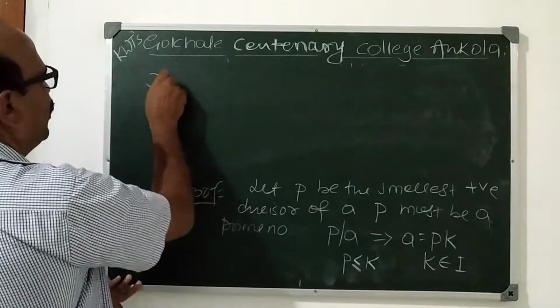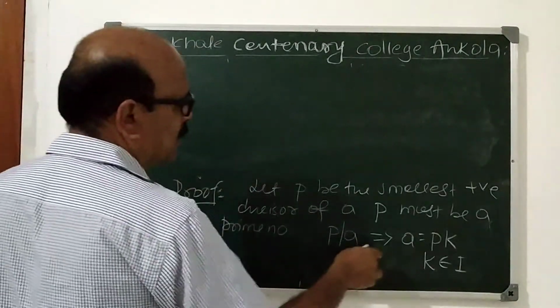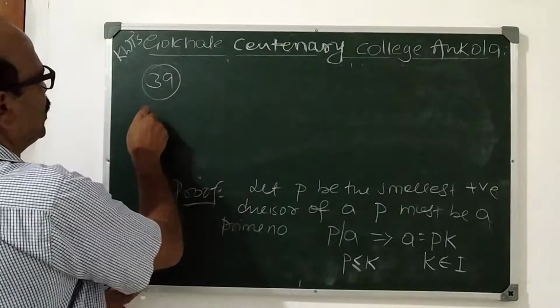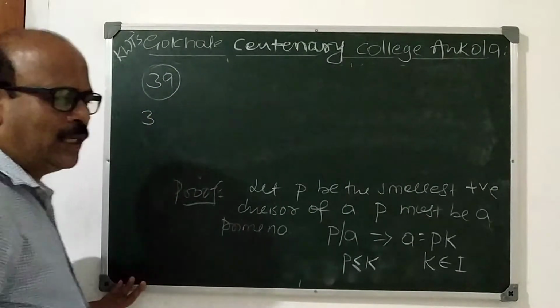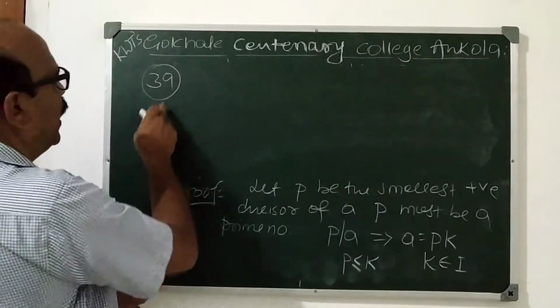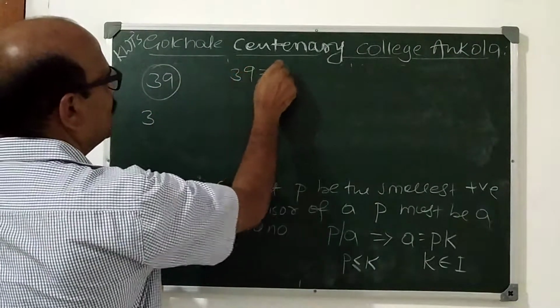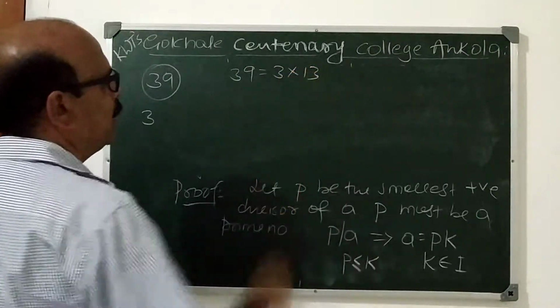I take this example so you can easily understand. Take 39. What is the smallest positive divisor of 39? 3. And why does 3 divide 39? Because 39 is 3 into 13.